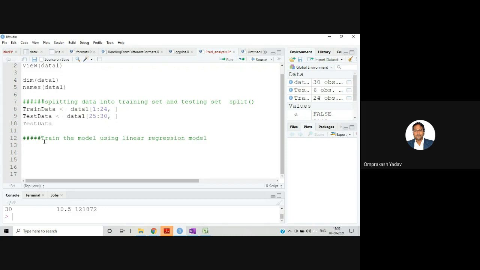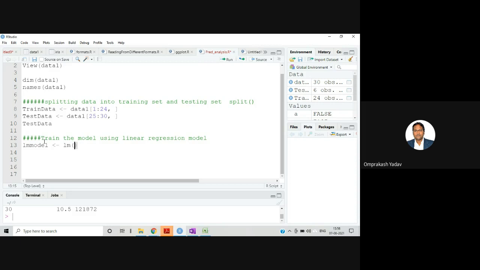I'll give the name as, let's say, LM model, linear regression model. And there is one inbuilt function, that is lm. This is used for a linear model, that is a linear regression model, and we can use this lm function for training with the training data set. So this lm takes, obviously, the dependent variable and the independent variable, right?